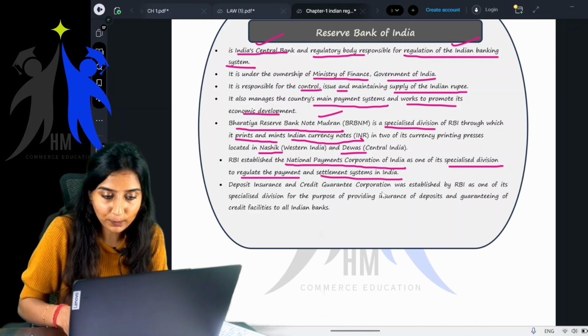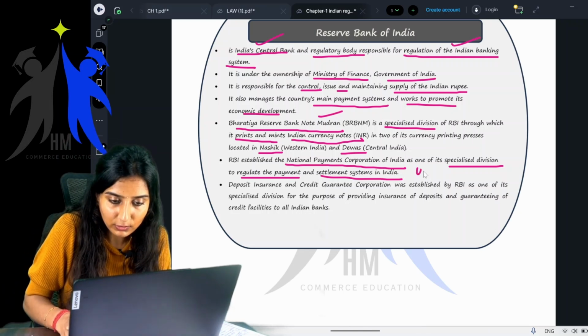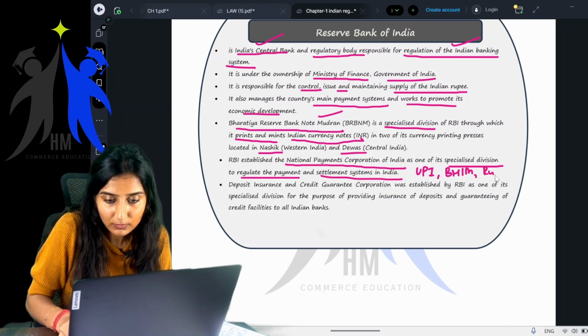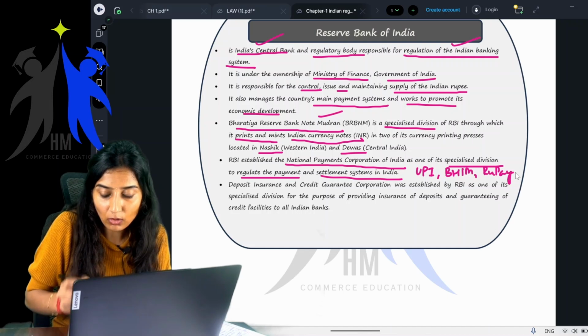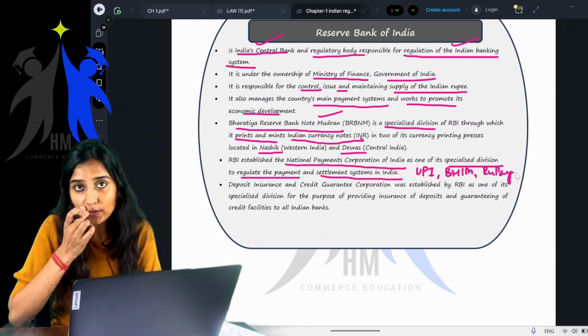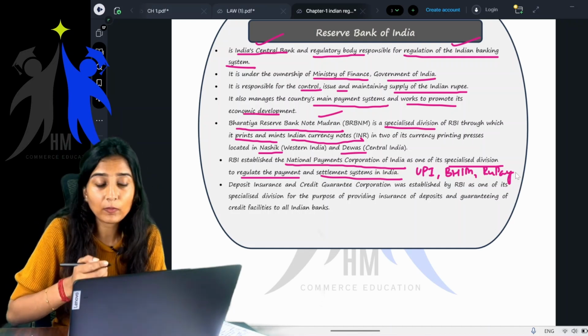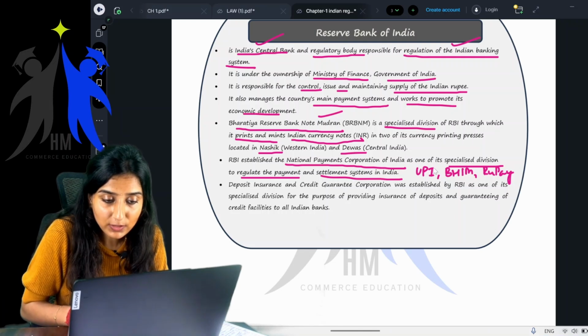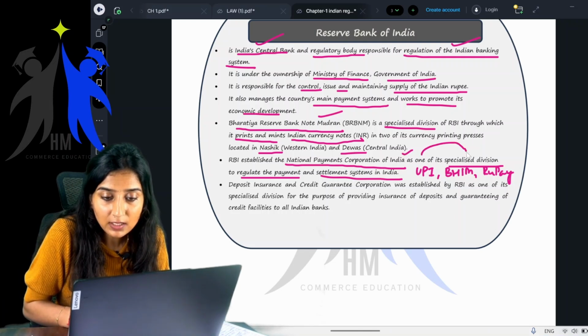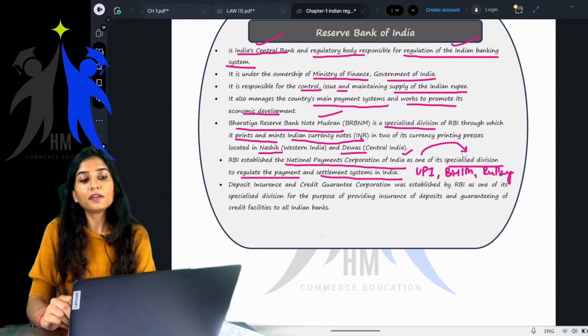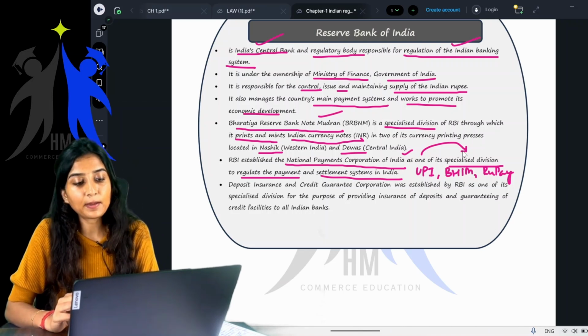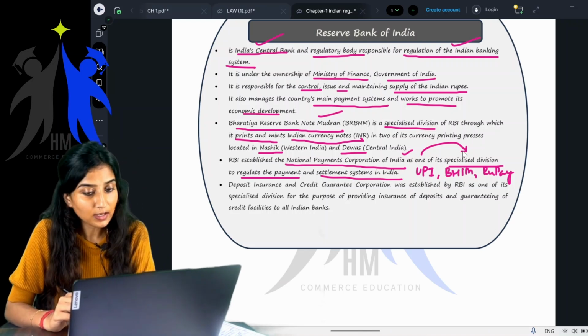You know, right? UPI is what? Whatever you're using. Unified Payments Interface. UPI, yes, BHIM and RuPay. So all of these were the products which were launched by NPCI. Ma'am, what is NPCI? National Payments Corporation of India. It is one of the specialized divisions of RBI to regulate the payment and settlement systems in India.